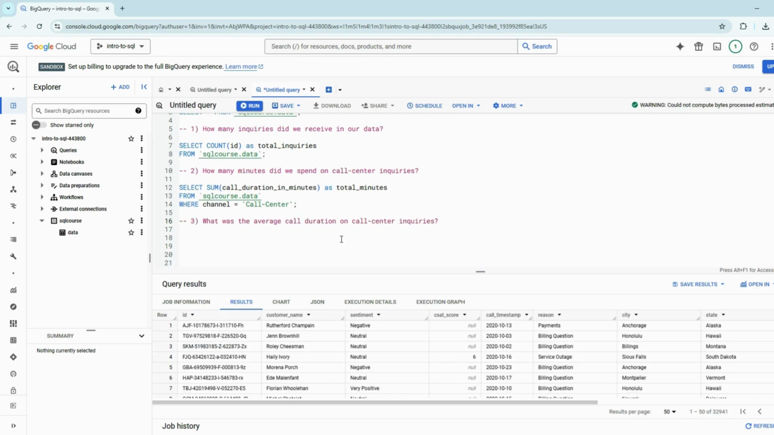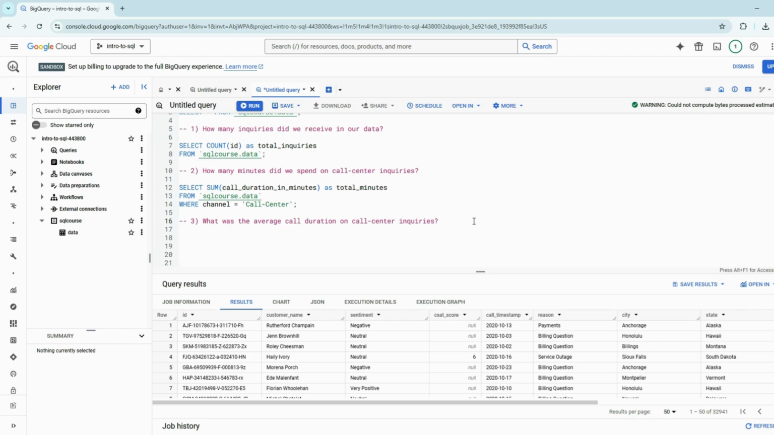Okay, so next up, we have to figure out what was the average call duration on call center inquiries. So this is a little bit different. We're trying to just look at, like I said, all of the inquiries that were to the call center, but we want to find out the average call duration, basically for each individual one. So this one's pretty similar to the last one, except we're using a different function, which, if we think about it based off the wording, is the average function.